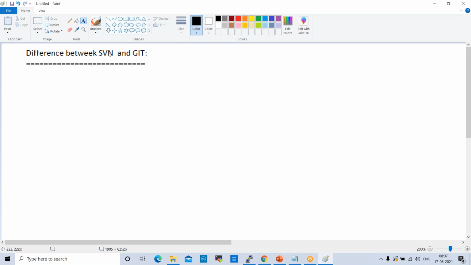SVN means Subversion control system. This is also a VCS tool, version control system. SVN is a VCS, Git is also a VCS. So we should know these differences. In an interview, we'll get this question. This is a mandatory question in interviews. Why should I go for Git? Why should I not use SVN? SVN is also the same kind of repository tool, right? So what is the difference? We'll get this question in the interview, that is why we need to understand this.